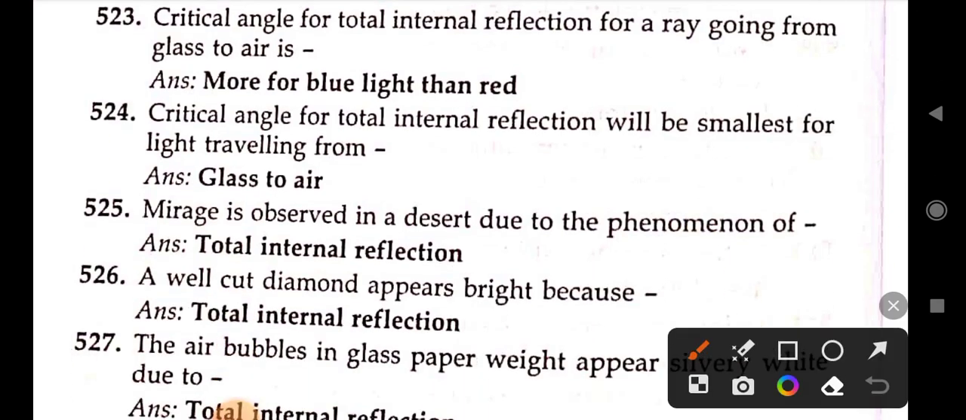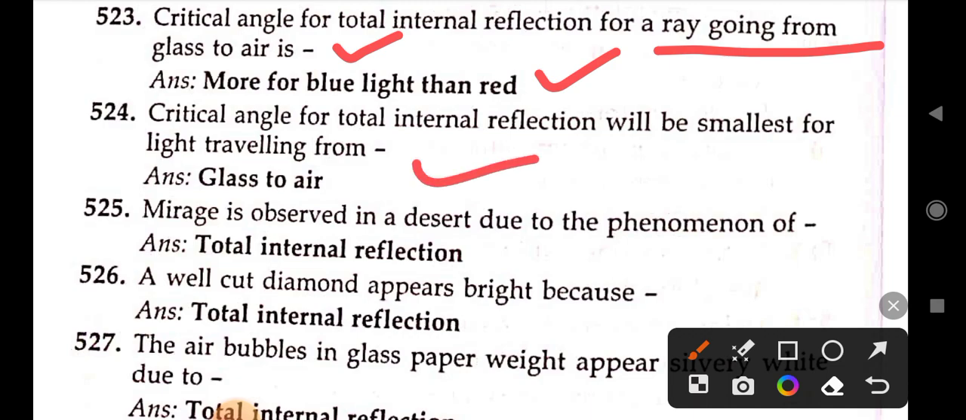Critical angle for total internal reflection for a ray going from glass to air is more for blue light than red. Critical angle for total internal reflection will be smallest for light traveling from glass to air. Mirage is observed in a desert due to the phenomenon of total internal reflection. A cut diamond appears bright because of total internal reflection.